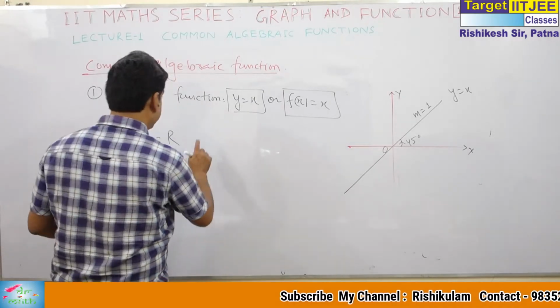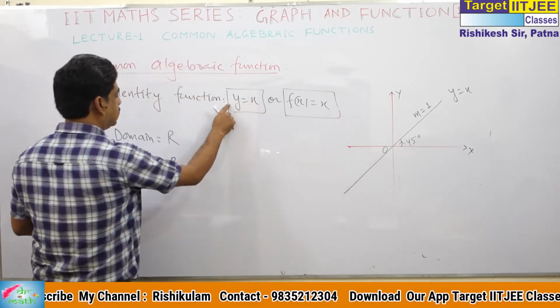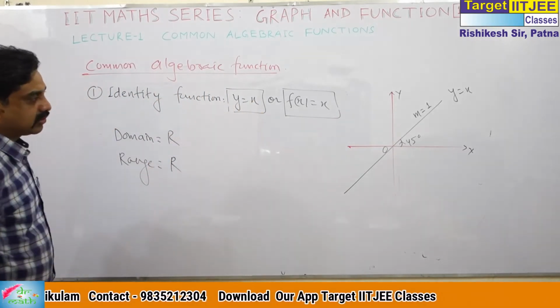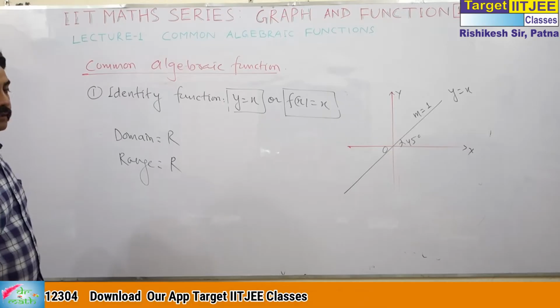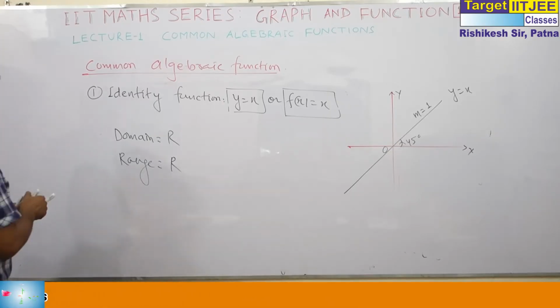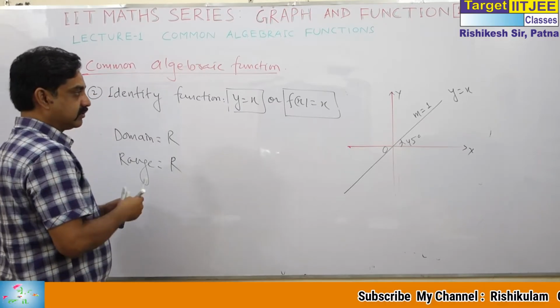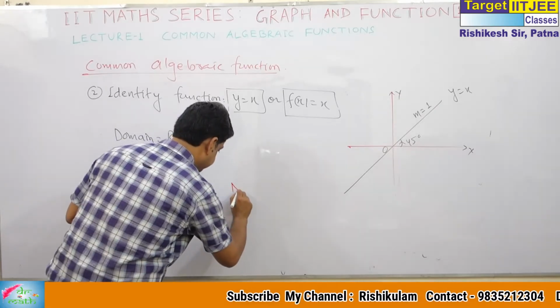We can put any value of x from minus infinity to infinity, and y and x are equal. So domain and range are also equal. y is equal to x. You also note, this is the second one, the identity function. Note this graph also.